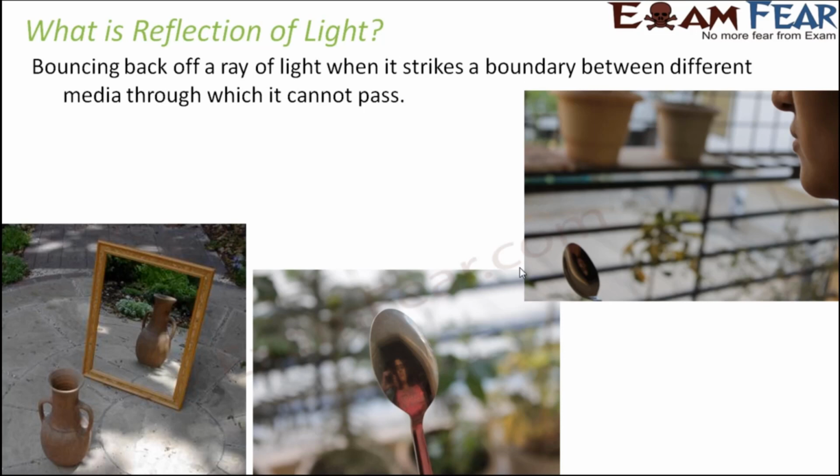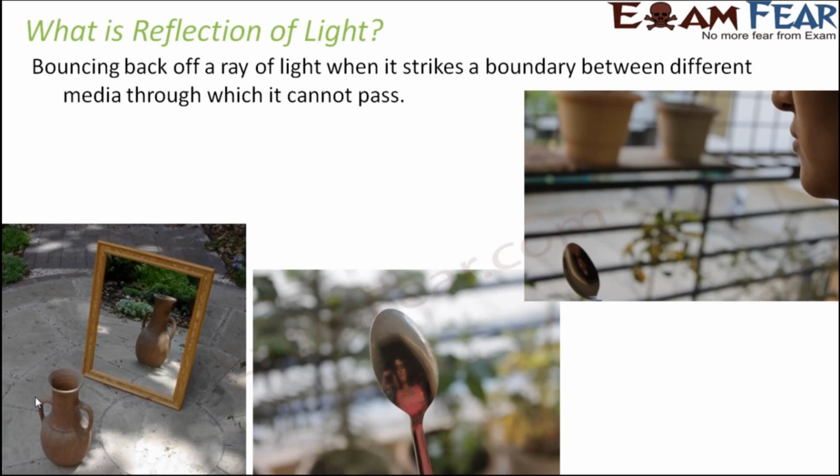So wherever you are talking about a surface, that surface is nothing but the boundary between two different media. Let's say you talk about the surface of the lake. That surface is the boundary between air and water, because below that surface is water, above that surface is air. Similarly, when you are talking about the mirror, the surface which you are talking about is actually a boundary between glass and air, because beyond this is glass and on this side is air.